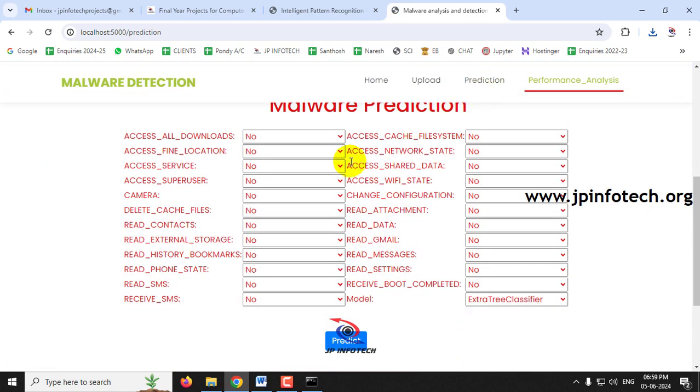So now let me show you the other case, where it contains access network state as yes, read external storage as yes, and all other cases also no. So this time let me select the model as logistic regression and then click predict.